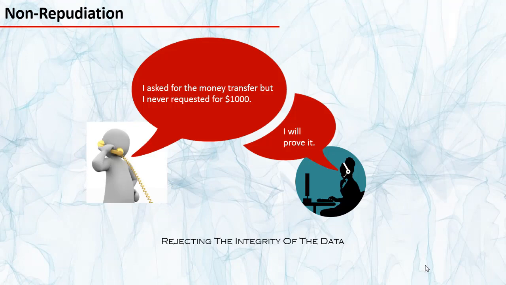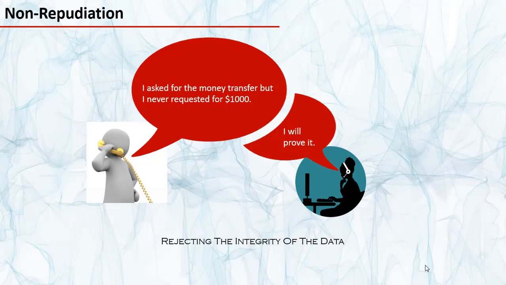But Vinod is smart too. He thinks it's okay if the origin of the data is proved, this doesn't matter. He has learnt about active attackers who can modify the transaction message, and so he claims that even though he made the transfer request, he never requested for $1,000 to be transferred to him, and he is not going to pay $1,000 to Sindhu. And the account number to which he transferred the money is not his account number. Vinod is rejecting the integrity of the data that was received by Sindhu from Vinod. Again, he is falsely denying the integrity of the data.